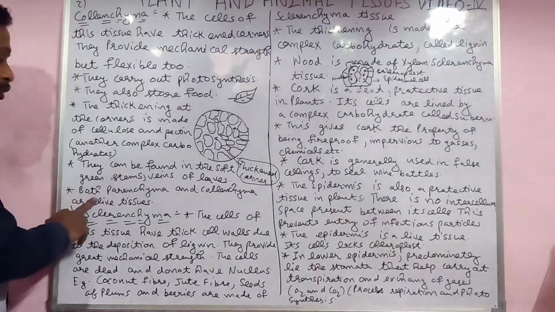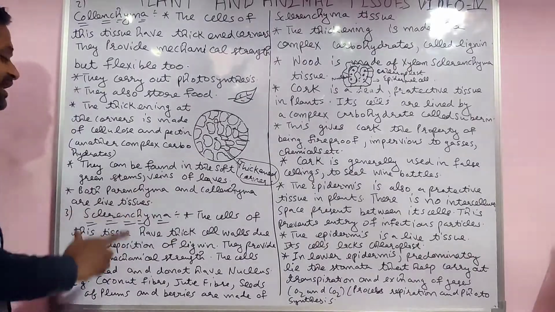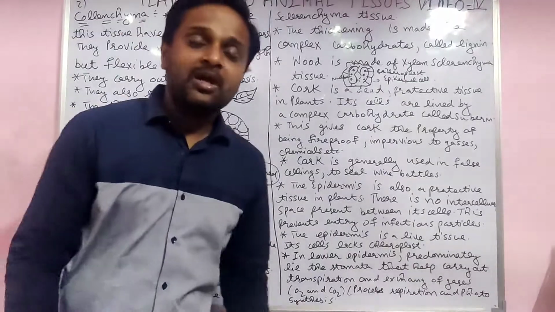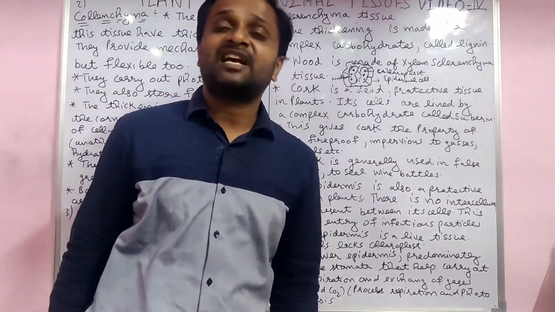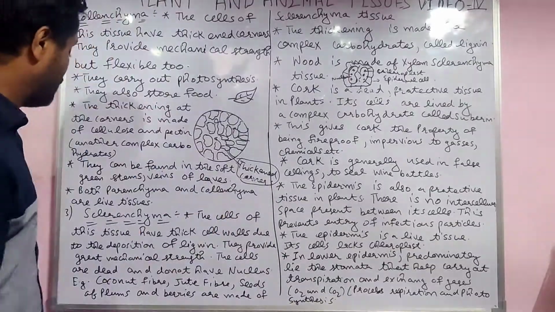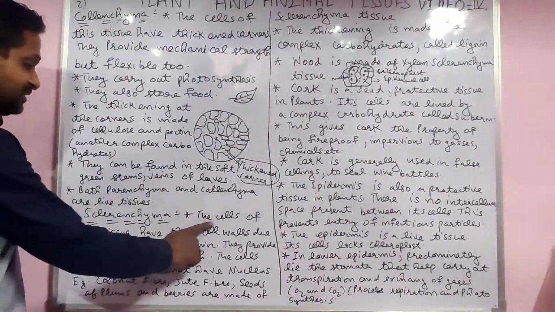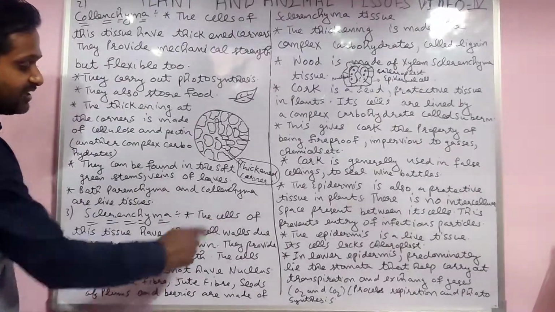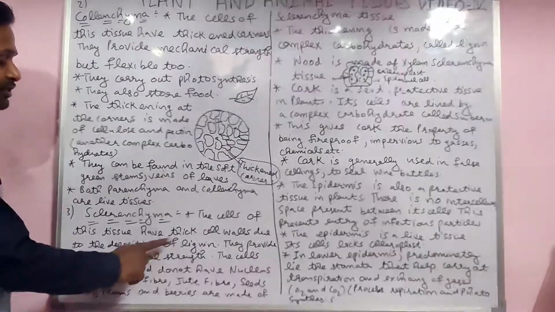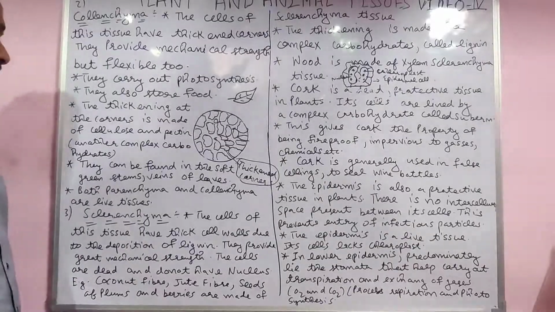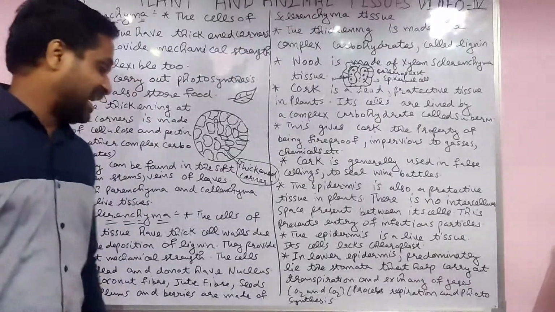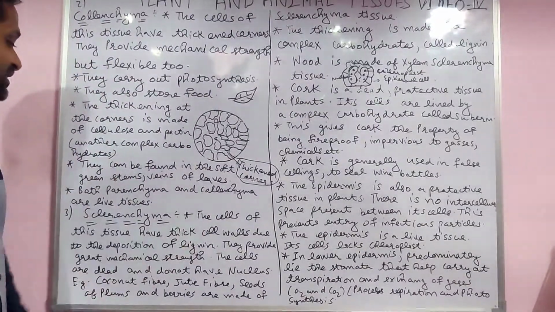Both parenchyma and collenchyma are made up of living tissue, and one more cell is called sclerenchyma, made up of dead tissue only. And the last one is the sclerenchyma. The cells of this tissue have a thick cell wall due to the deposition of lignin only. Lignin is a carbohydrate. That's why the cell wall is thick.